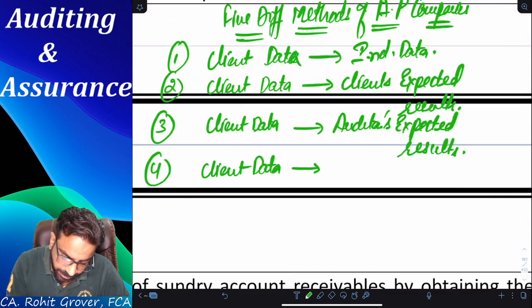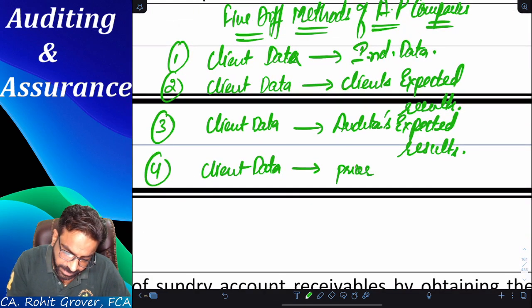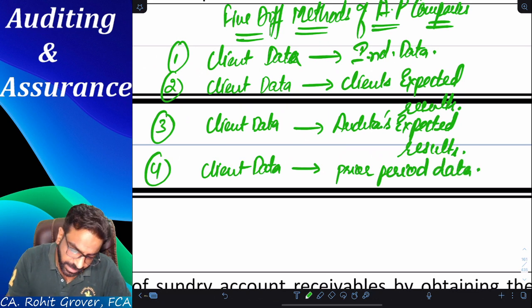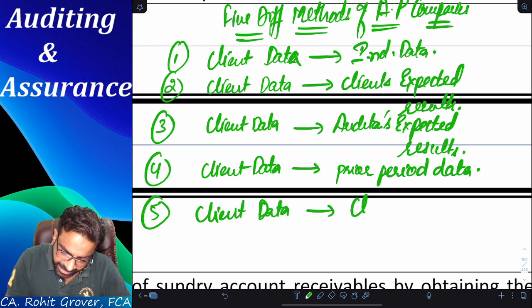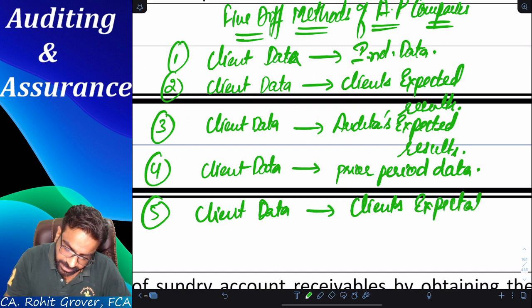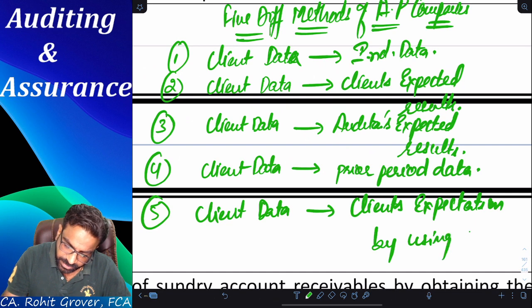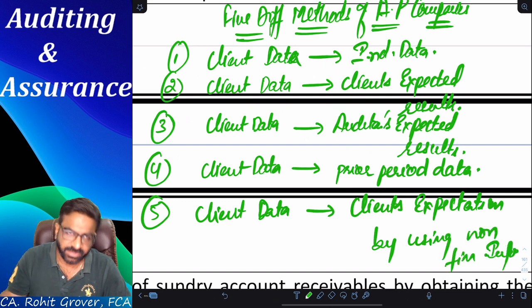Prior period data. Then also we will get an idea. And if we compare the client's data with the client's expectations by using non-financial information, then also we will get the doubt.